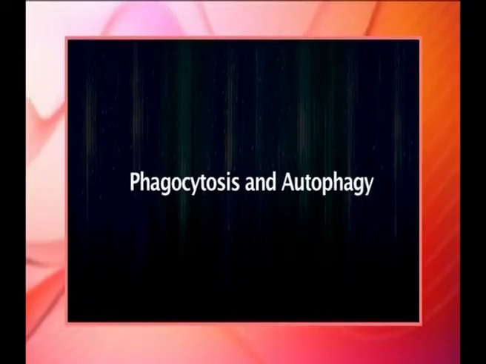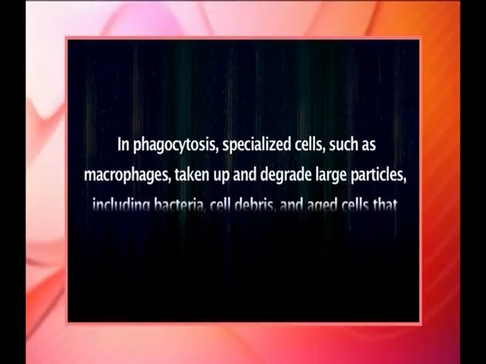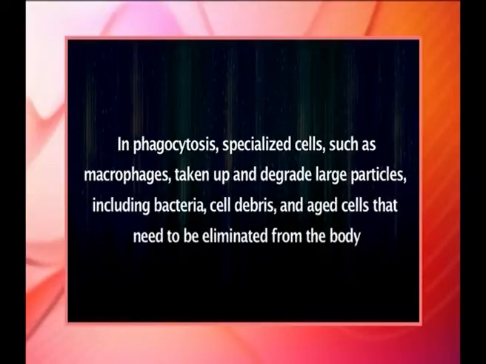Now, the phagocytosis and autophagy. In addition to degrading molecules taken up by endocytosis, lysosomes digest material derived from two other routes: phagocytosis and autophagy. In phagocytosis, specialized cells such as macrophages take up and degrade large particles, including bacteria, cell debris and aged cells that need to be eliminated from the body.